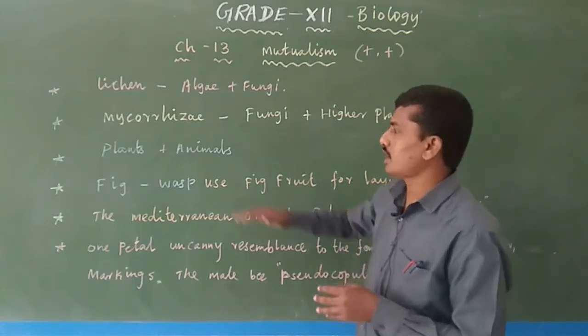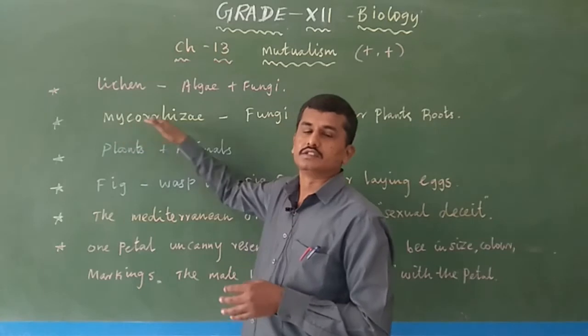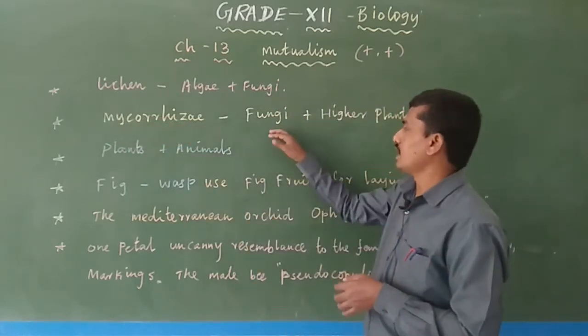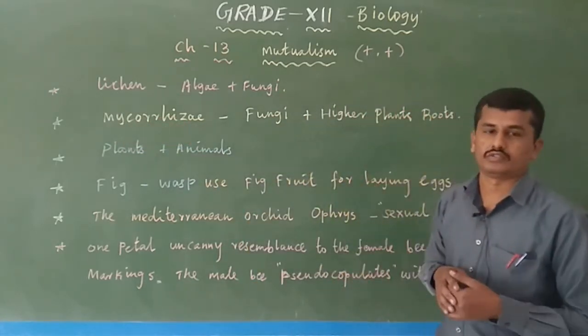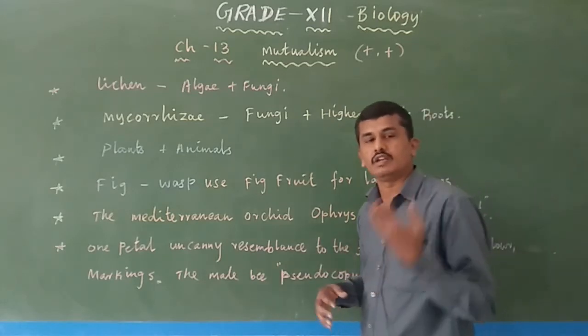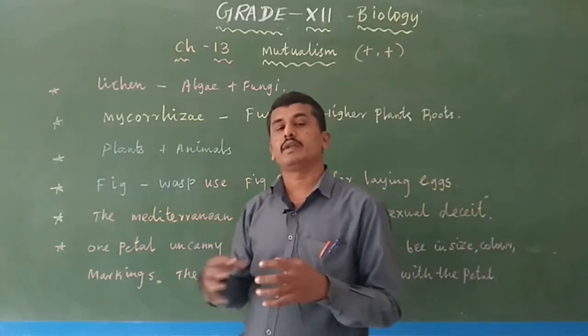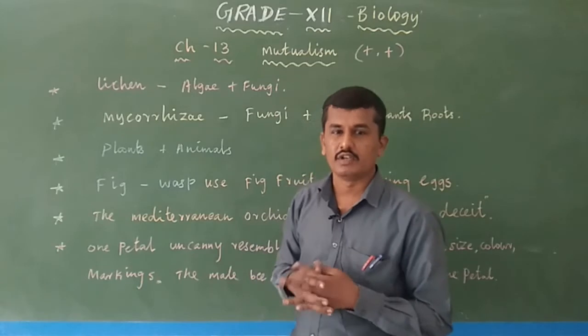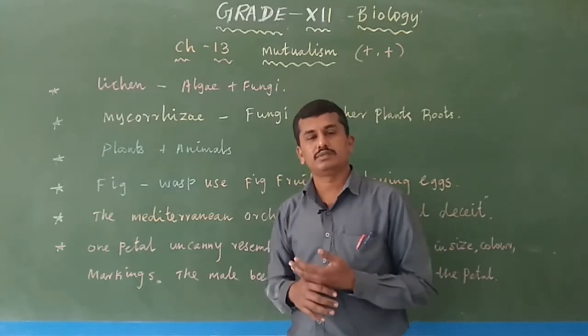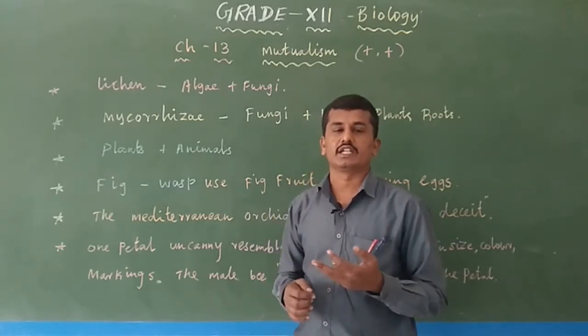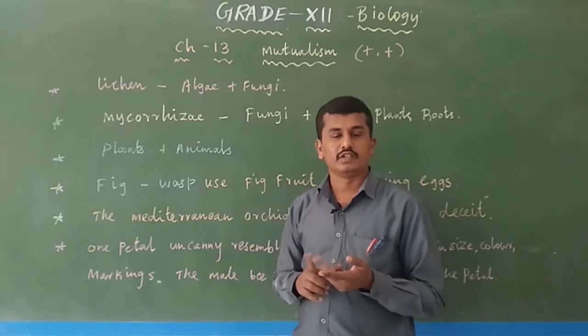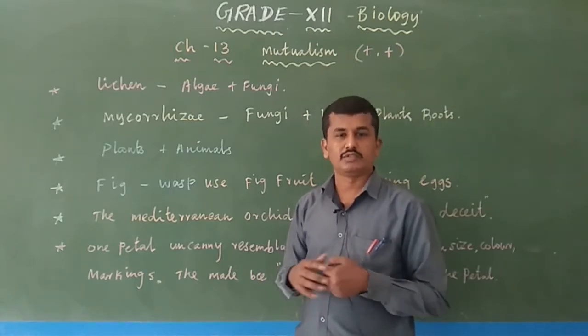The next interaction is mycorrhizae. Mycorrhizae: myco means fungi, rhiza means roots. It is the mutual relationship between a fungus and the roots of higher plants. What is meant by higher plants? Normally the plant kingdom is divided into categories like algae, bryophytes, pteridophytes, gymnosperms and angiosperms.